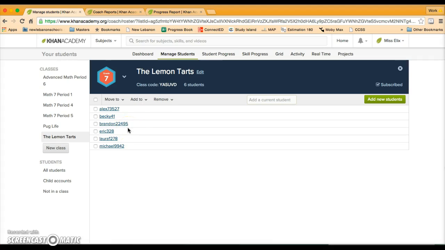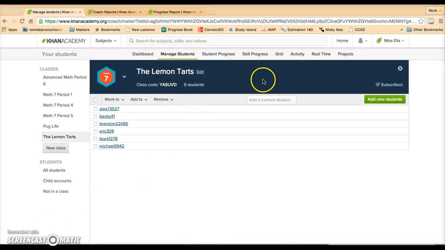Anytime you want a student to log in, all of my students have Gmail accounts and that's what they use. But again, just like the teacher side, if you don't have a Gmail, you can actually go in and physically set up kids' usernames and passwords, and that's what I did for this test class. They need to have the class code, and that's what they enter in. Khan Academy will ask for this, and once they type this in, then you are now one of their coaches, and that's how you can give specific lessons to the kids and tell them what they specifically need to work on.